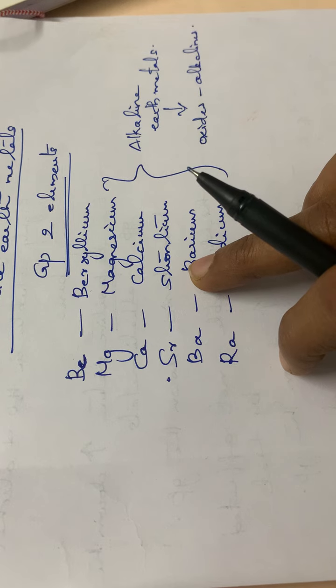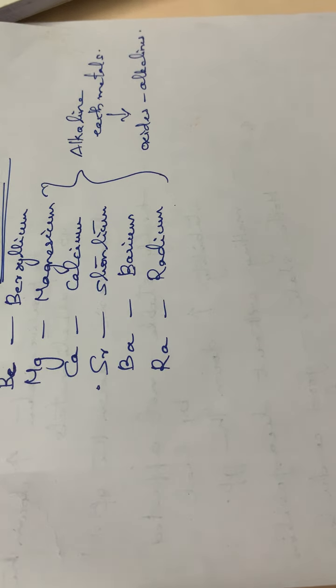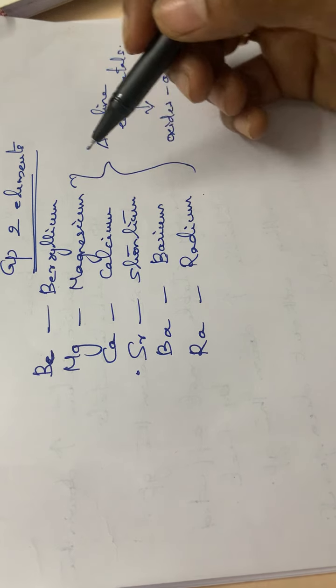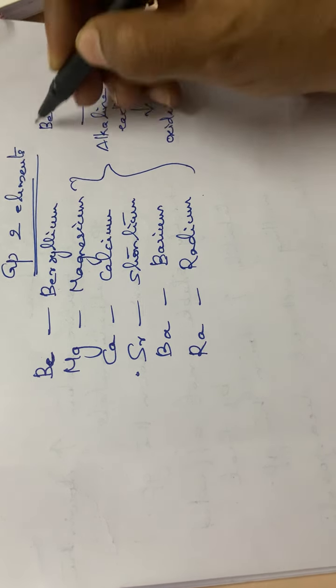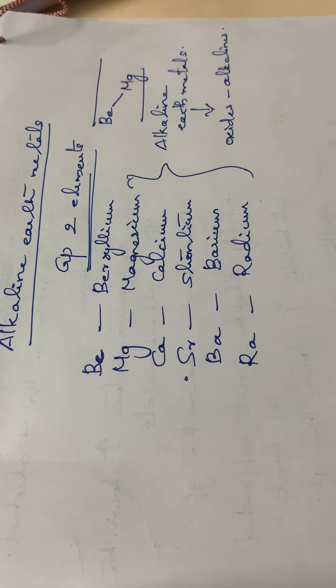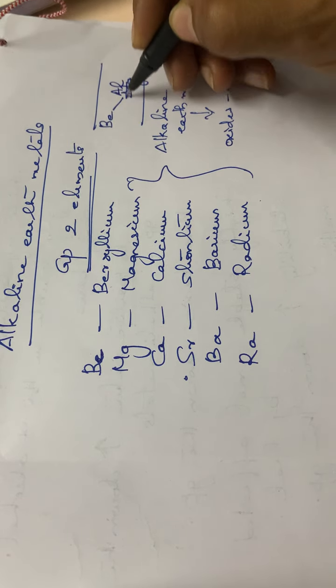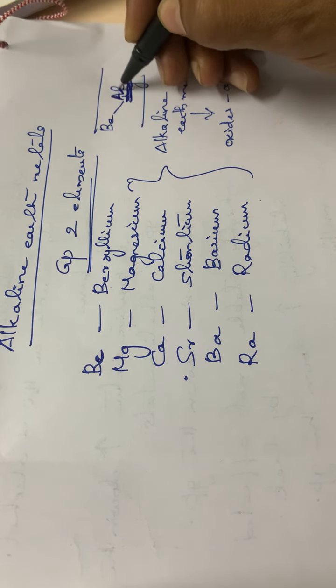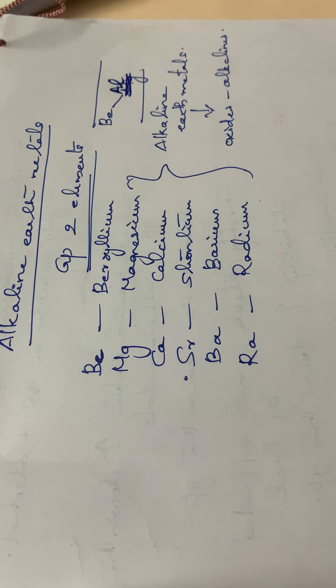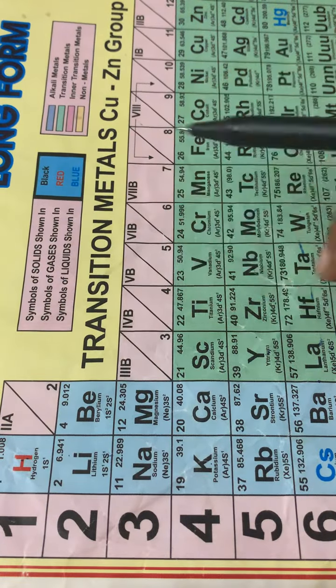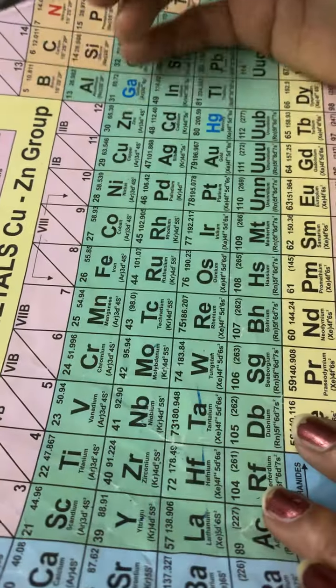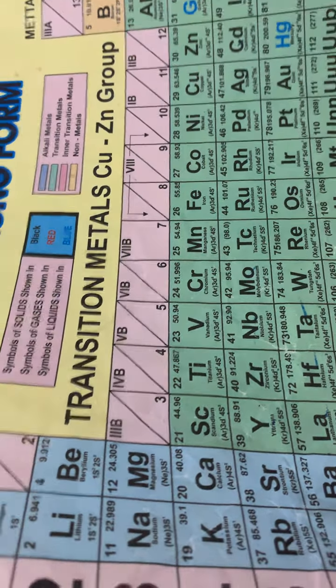One more point to note is that beryllium is the first member of group 2, and it shows a diagonal relationship with aluminium. Sorry, not magnesium, beryllium has a diagonal relationship with aluminium. So you have to note that point down. Beryllium and aluminium are diagonally related.